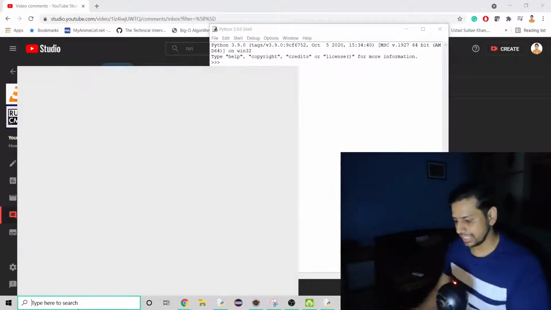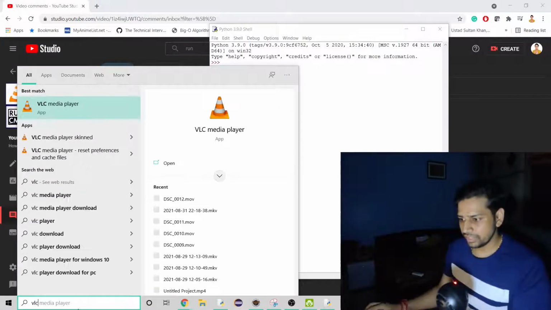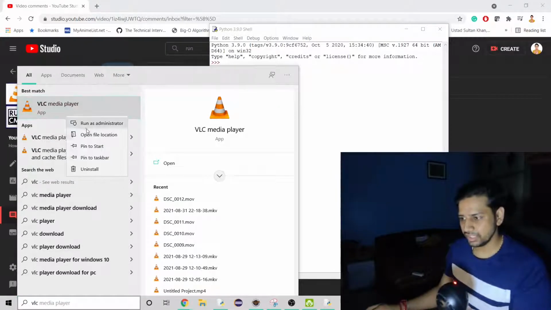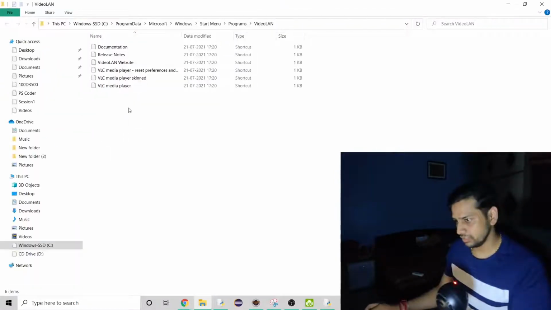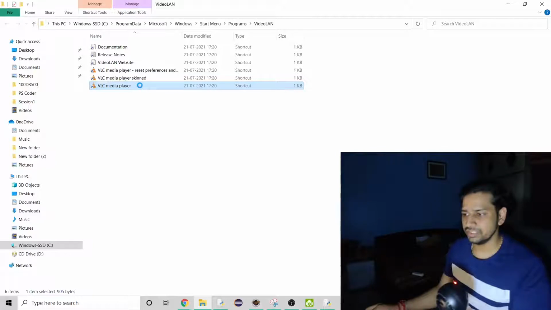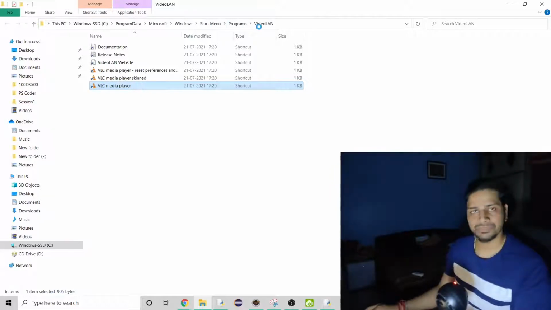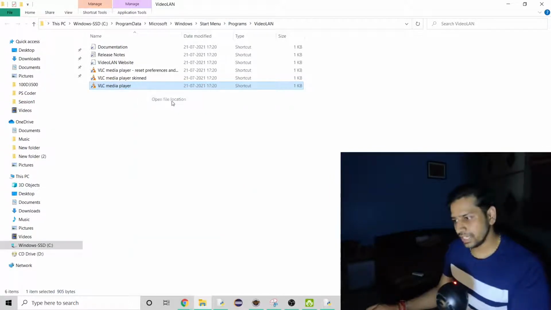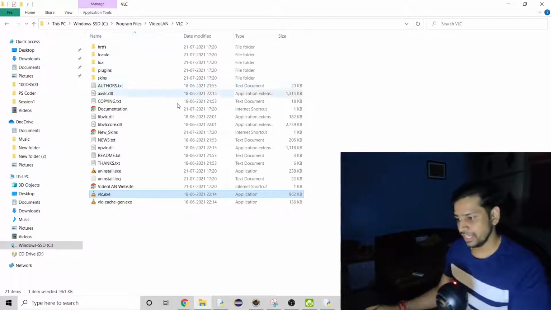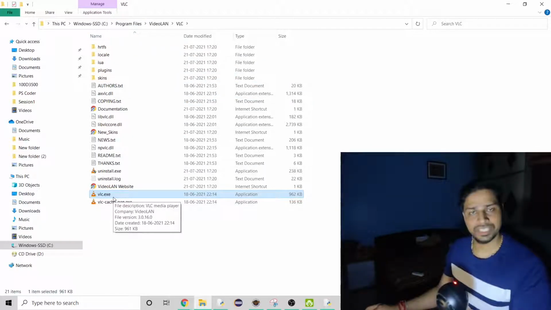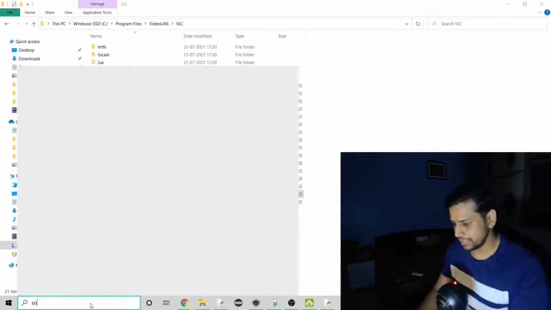Let's take an example of VLC. When you search VLC, when you right click on it, when you open file location, what do you see? You see a shortcut. That's because I'm opening it from the start menu, so it came from the start menu, and I can see the programs, right? But we all know that it is going to be at a particular location, which is either program files or program files 86, right? Now this is a different application. Now let's compare it with snipping tool.